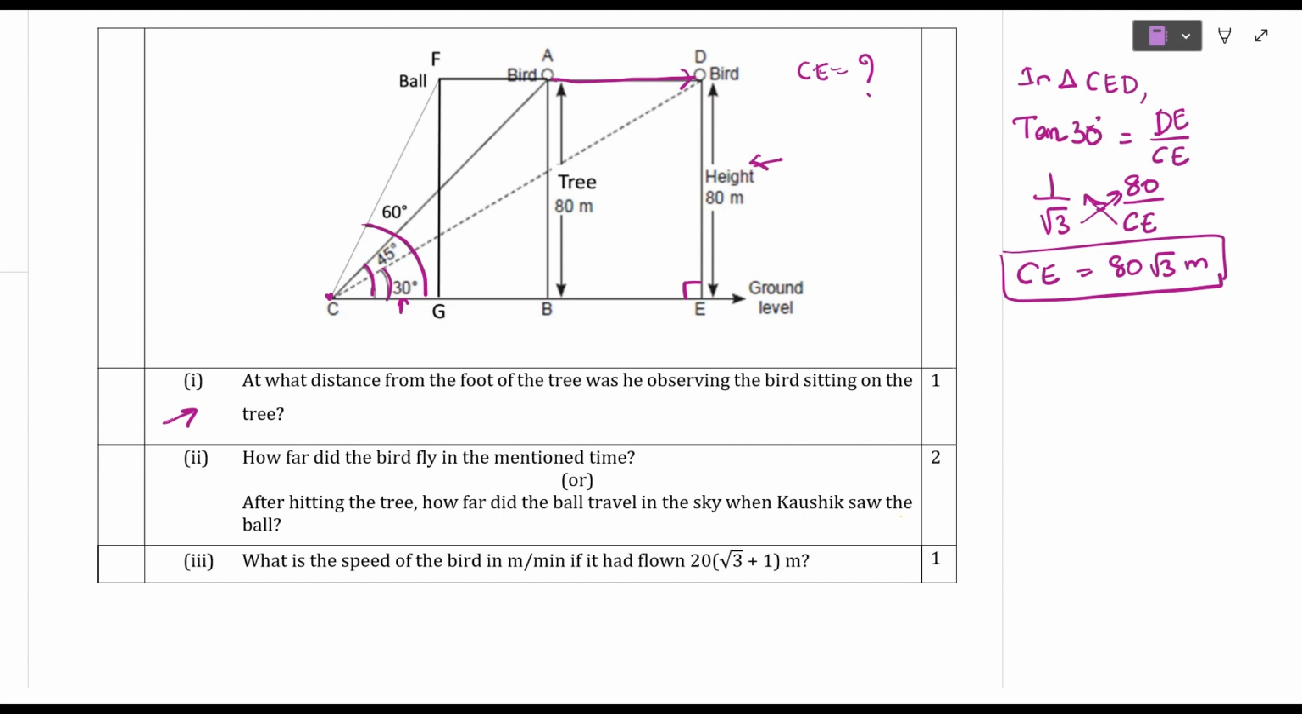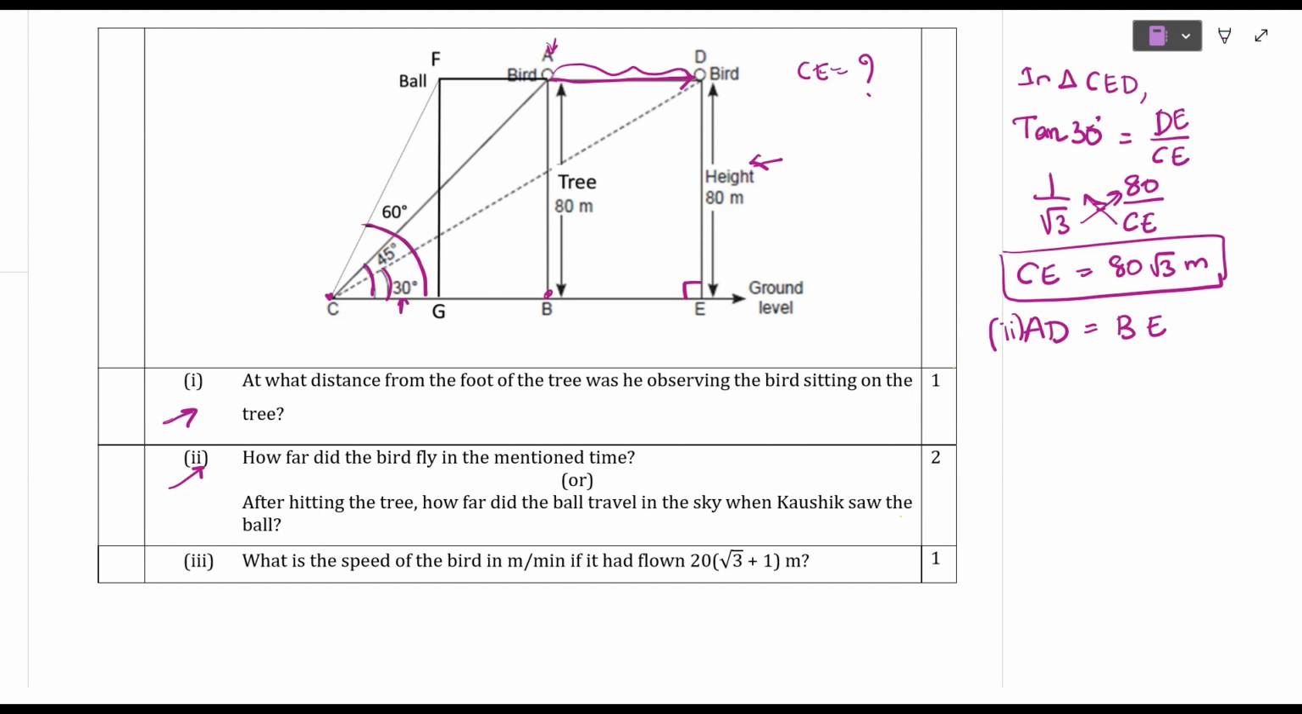And next, second bit. If you observe here, second bit has an internal choice, so you can answer any one, but I am going to explain both the questions. How far did the bird fly in the mentioned time? Initially it is here, from here to here they are asking, meaning the AD distance. AD is nothing but BE. Understood? Now you are going to find BE. How will you get BE?